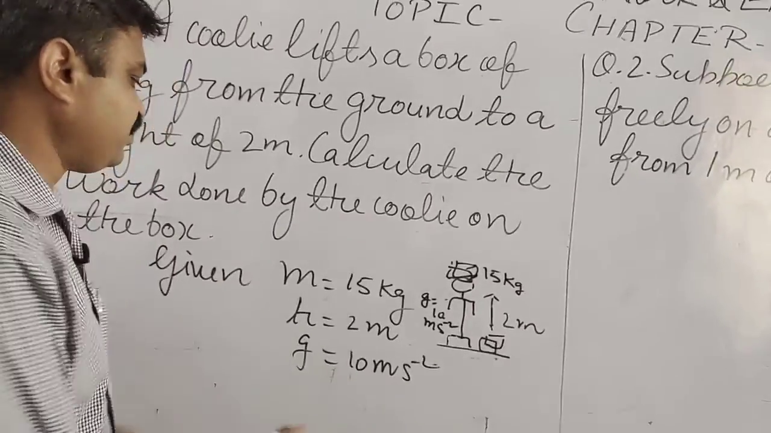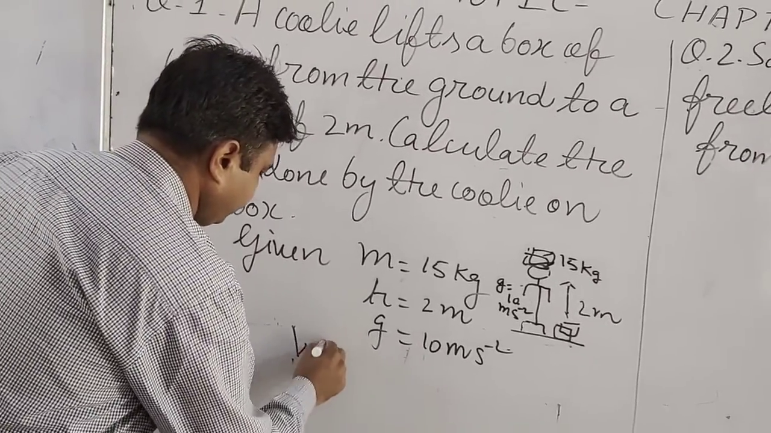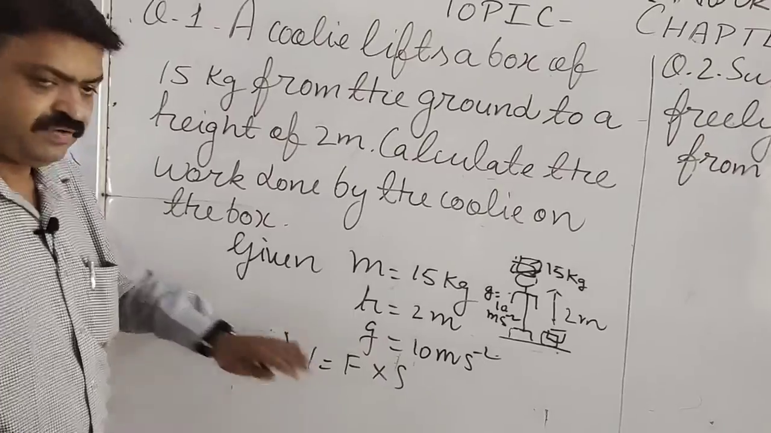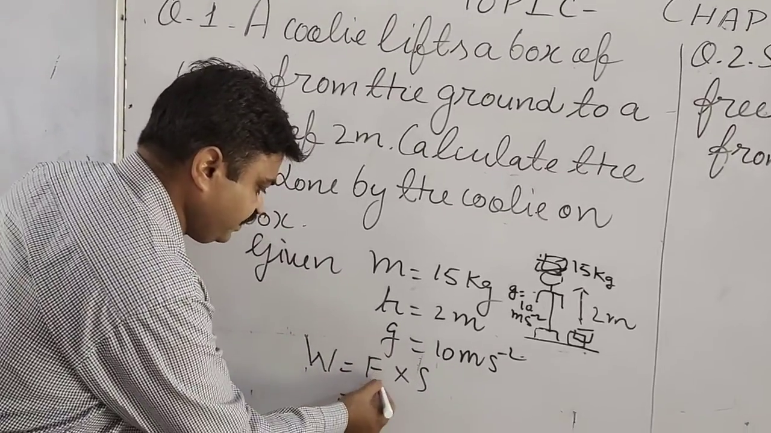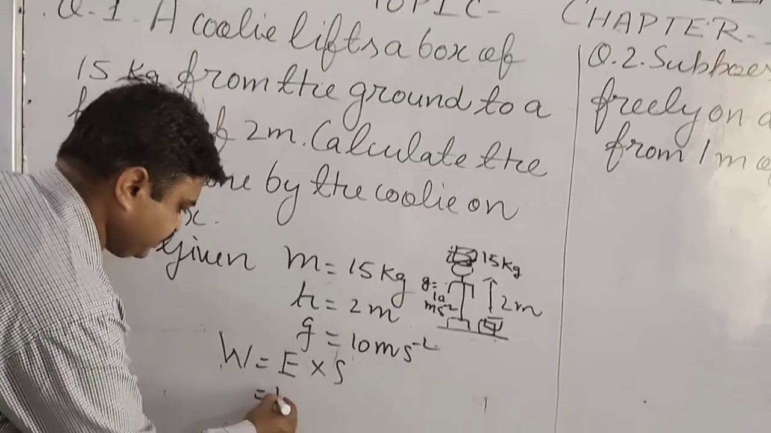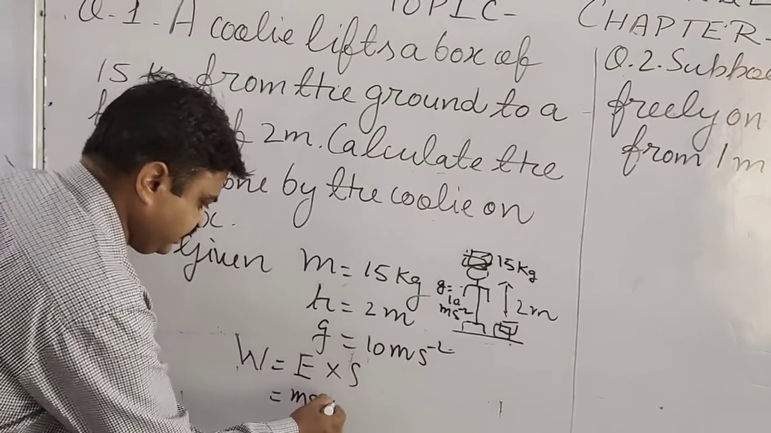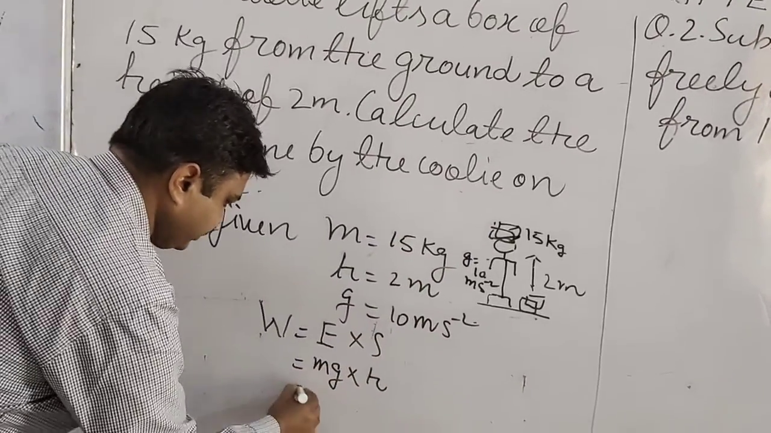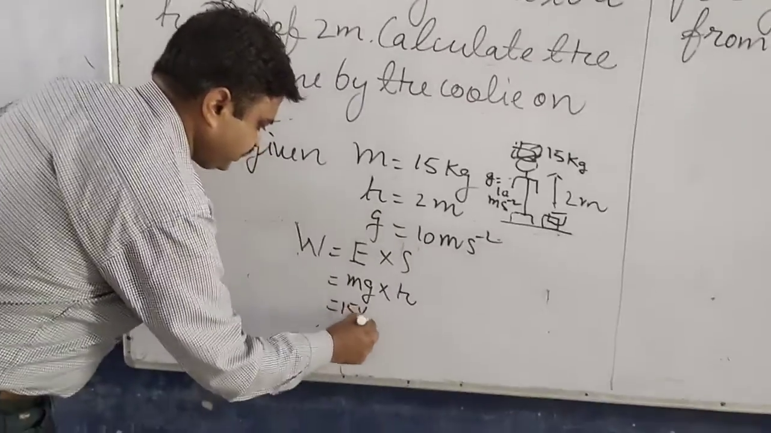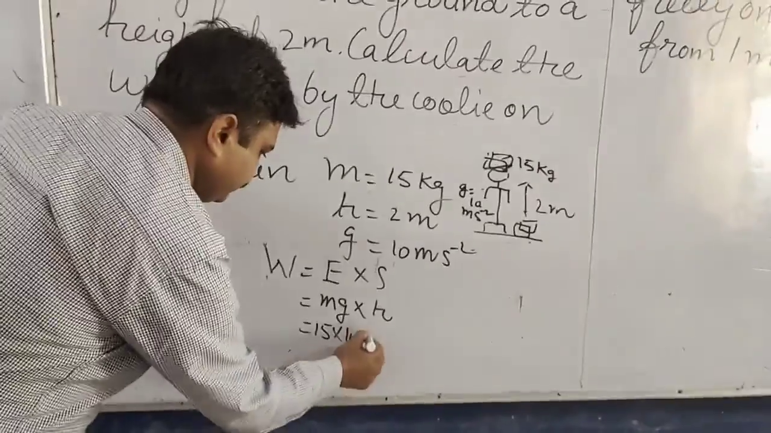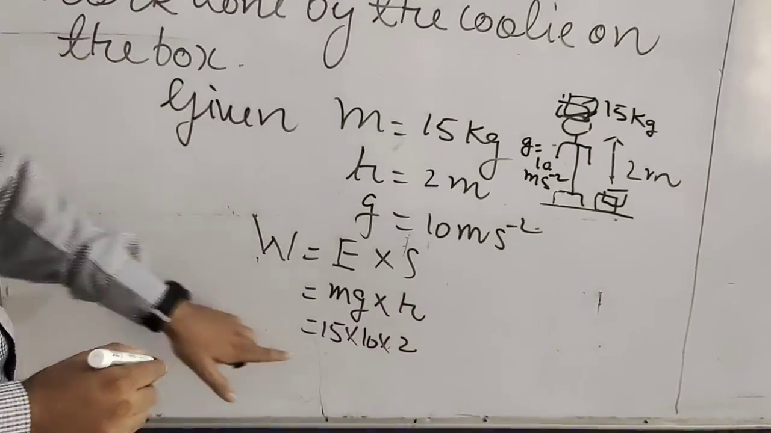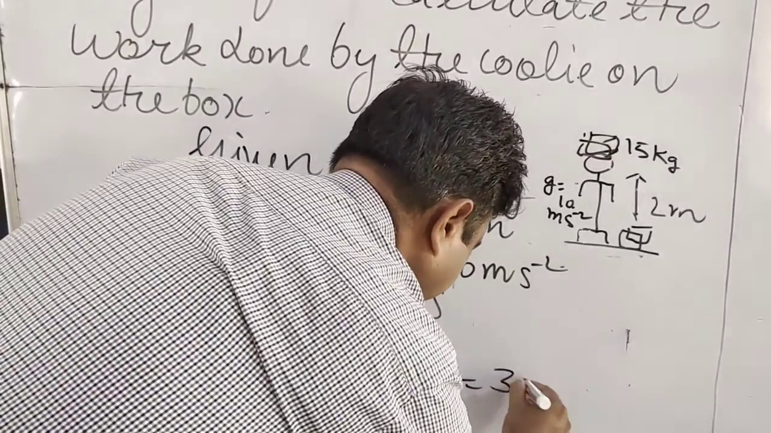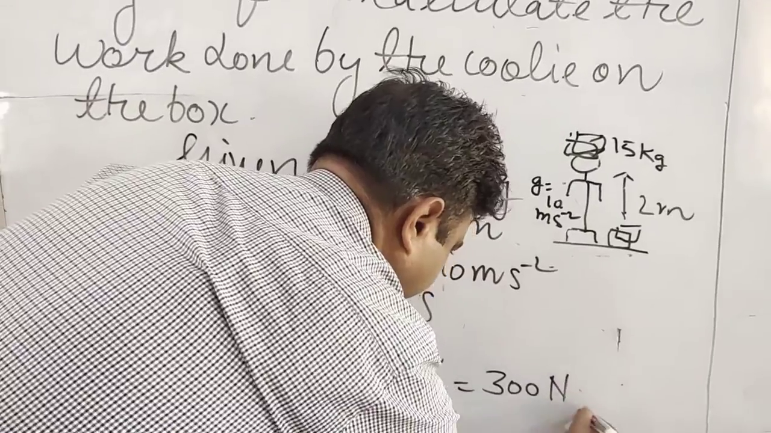Now what will you do? You write the formula. Work is equal to F into S. This is the formula. In the case of the gravitational force, F is mg, and S here is h. Now you put all these quantities in the formula and you will get the answer. 15 multiplied by 10 multiplied by 2. The answer you will get is 300 Newton.